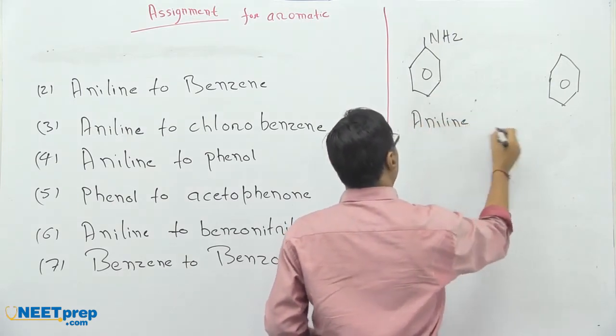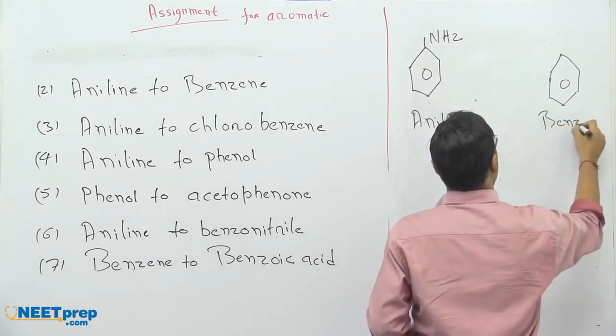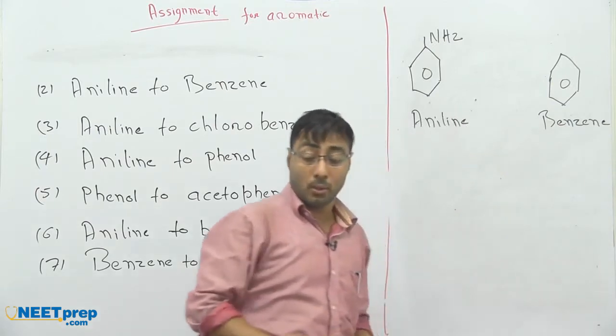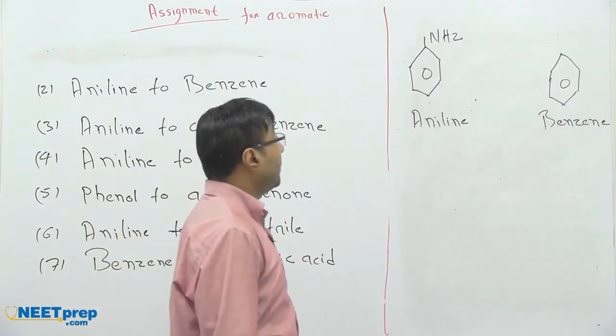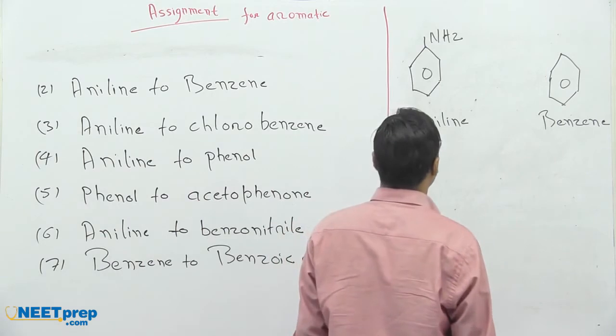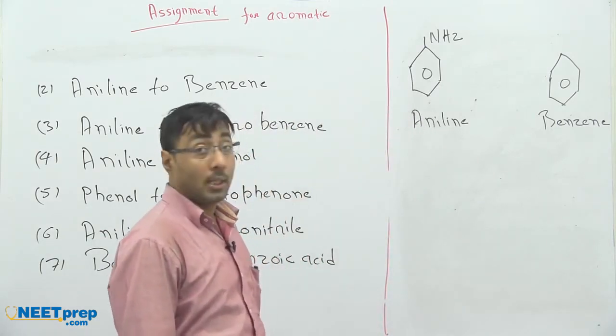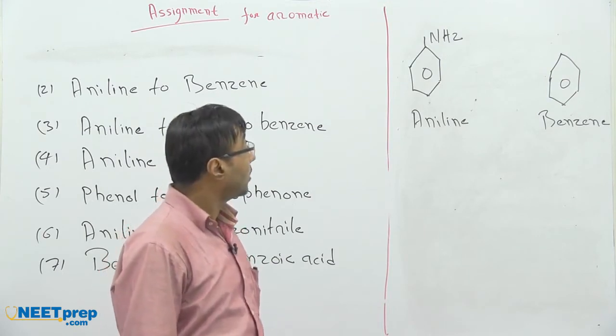As I told you, the intermediate is benzene diazonium salt. And how to convert the benzene diazonium salt?